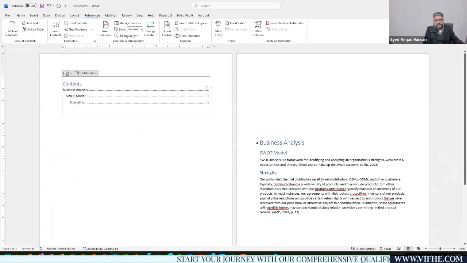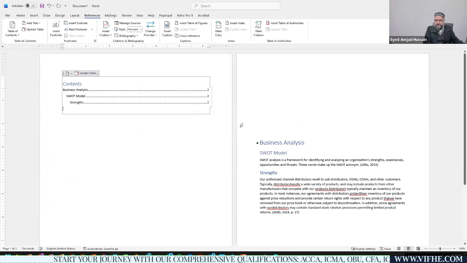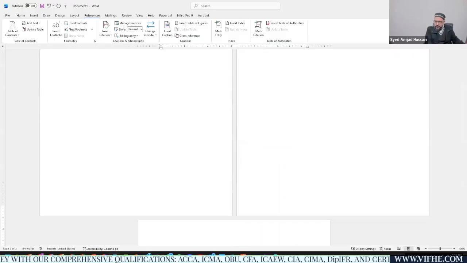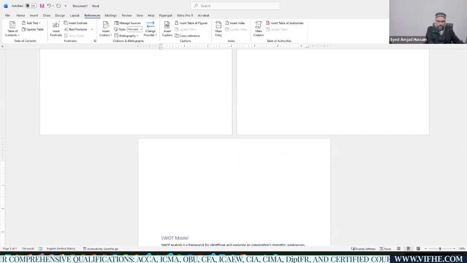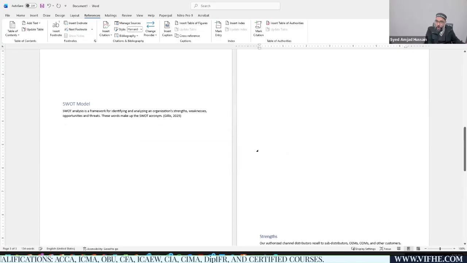As you can see, the table of contents shows page number 1, right? I'm just going to make sure that I update the entire table. Now you can see the page number was automatically updated. Suppose I move this data to page number 3, and I'm updating strengths, or chapter number 4, right?